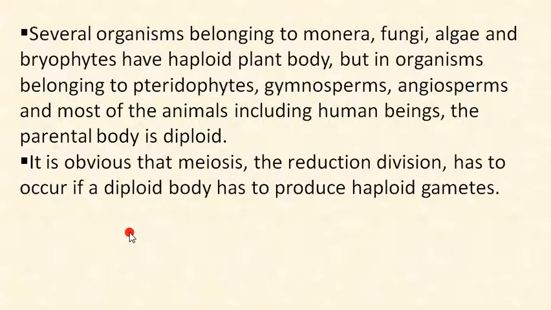It is obvious that meiosis, the reduction division we can say, has to occur if a diploid body has to produce haploid gametes. So meiosis is very important in this condition. Meiosis is also called reduction division. Reduction means decreasing the number of chromosomes, and it has to occur if a diploid body has to produce the haploid gametes. So in that condition, meiosis is very important.